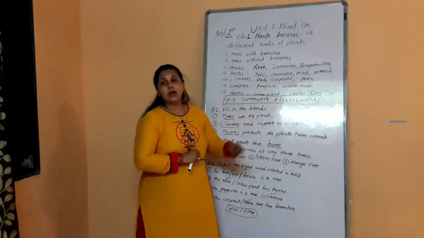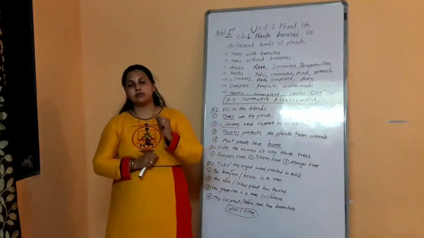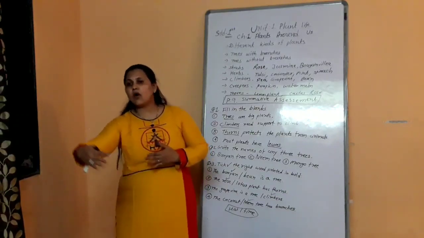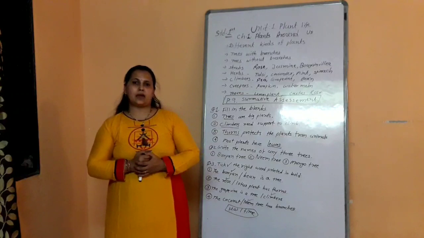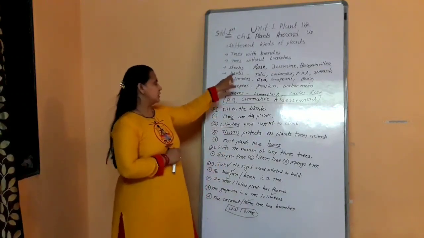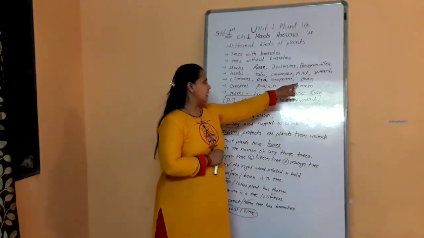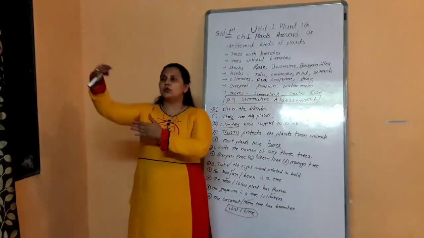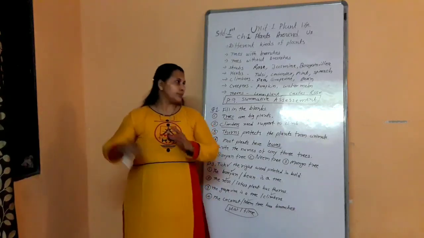Climbers, they also have a green soft stem, but they have a long, weak and thin stem. They are also called weak stem herbs. Examples of climbers are pea, grapevine and bean. Have you seen climbers? They need support to climb and they spread out.